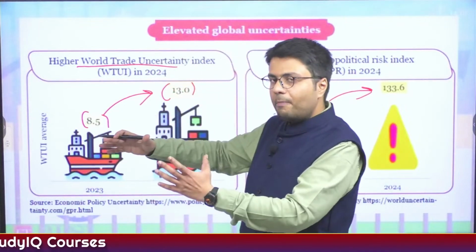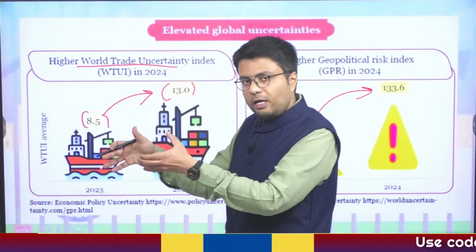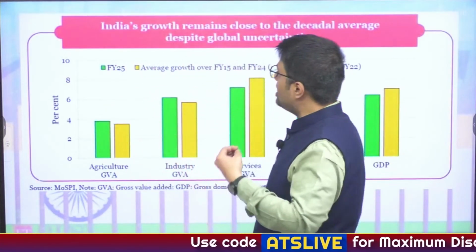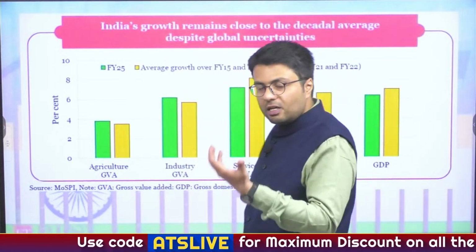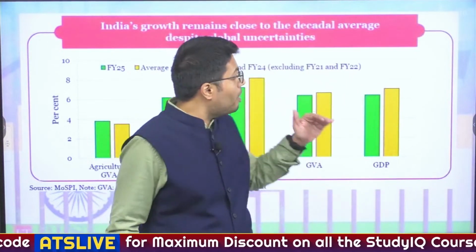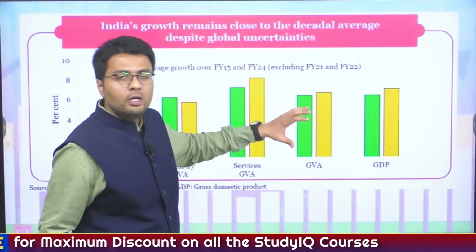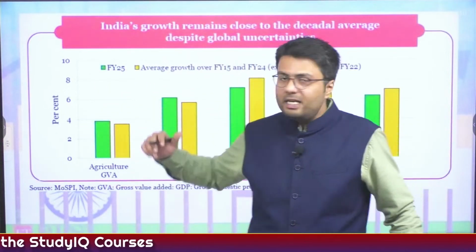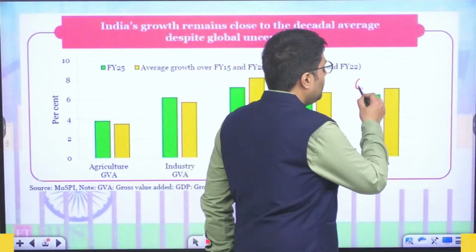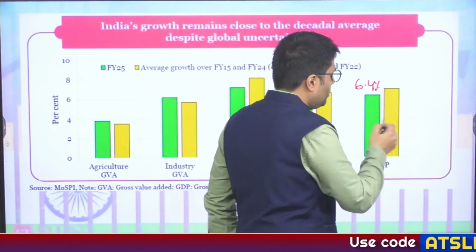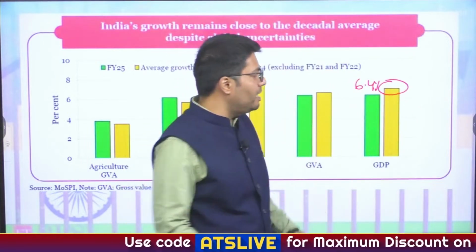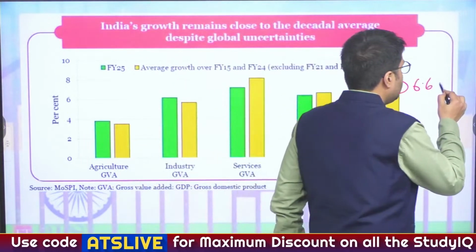Now let us compare the growth prospects of the world economy with that of India. India's growth rate across many years, even after the pandemic, is much higher when you compare it with the advanced economies as well as other emerging economies. For example, India has grown about 6.4% in the last financial year, which is very close to the decadal average growth rate that India has witnessed, about 6.6%.